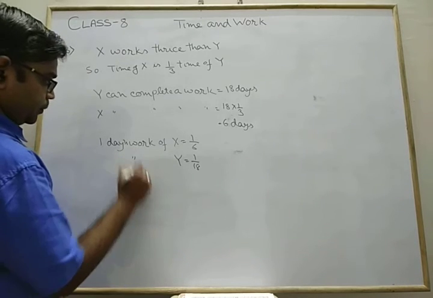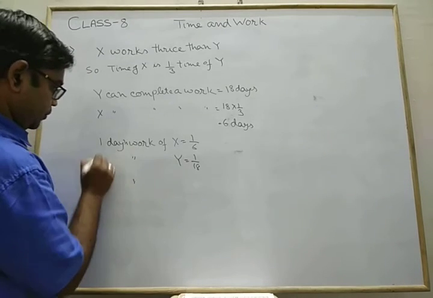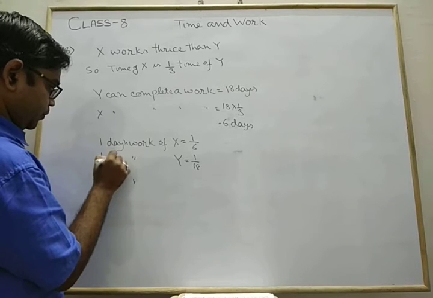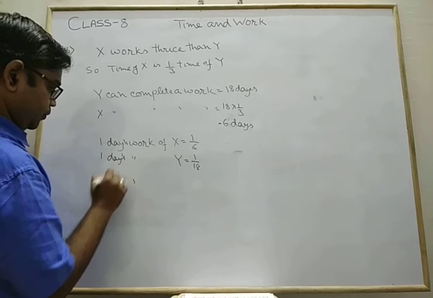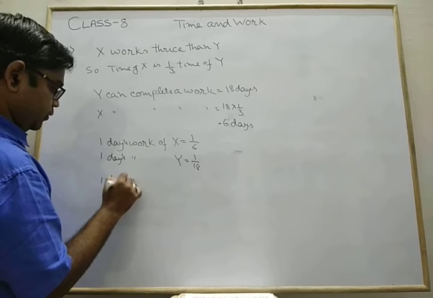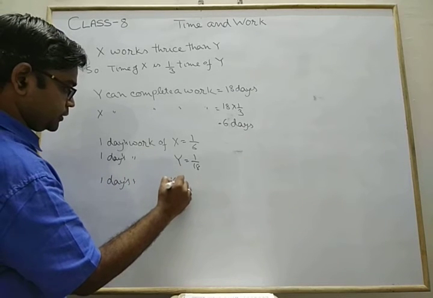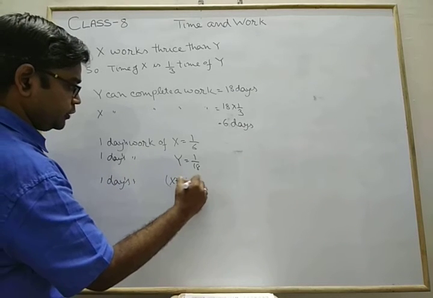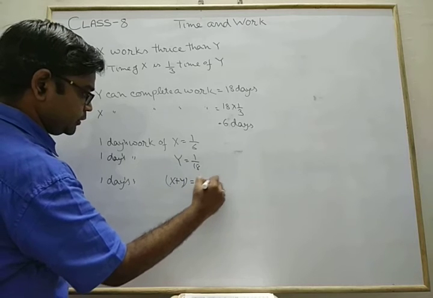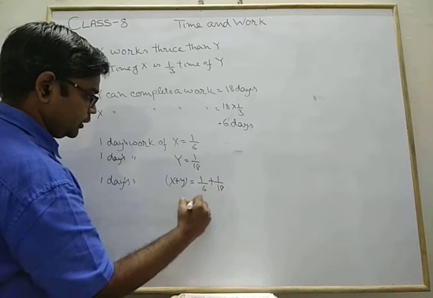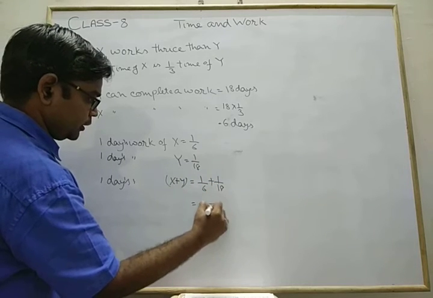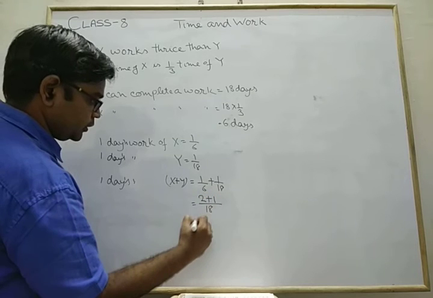So one day's work of X plus Y equals 1 upon 6 plus 1 upon 18. It's an 18. 2 plus 1.